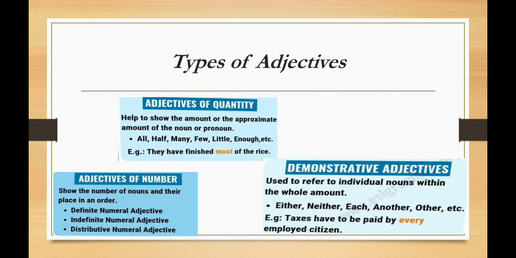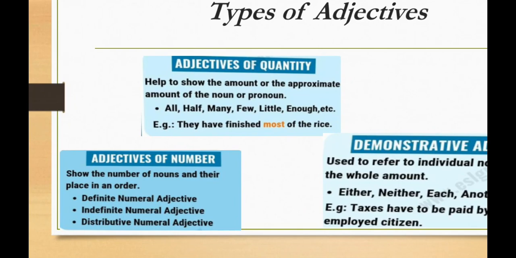Okay students, now come to the second type, adjective of quantity. Adjective of quantity is used to show the quantity of something, means how much, how many, few, half. These are all adjectives of quantity. Look at the example. They have finished most of the rice. Here most is the adjective of quantity, because most is showing whether the rice is in low quantity or high quantity.